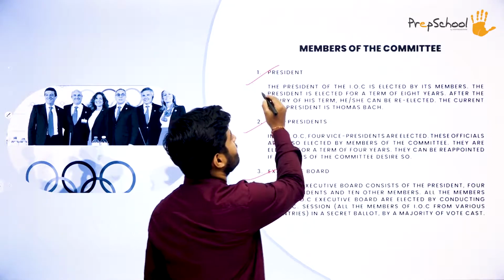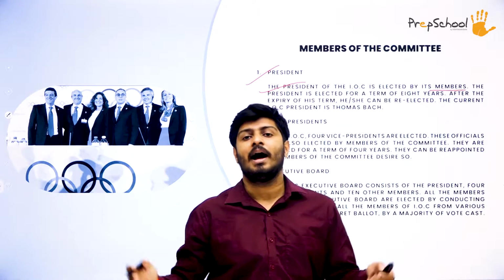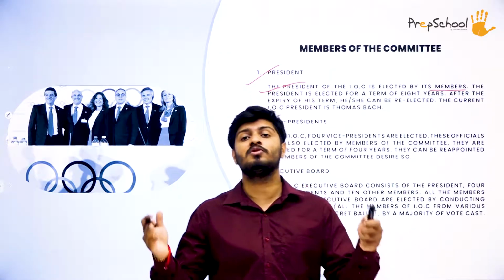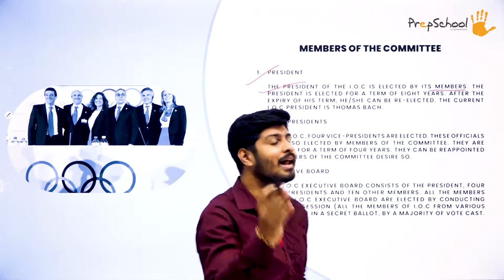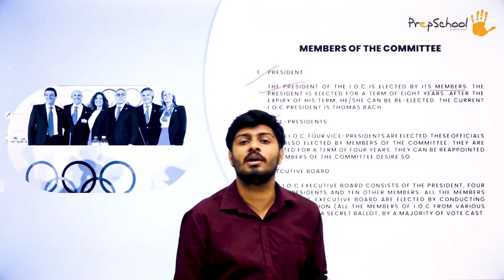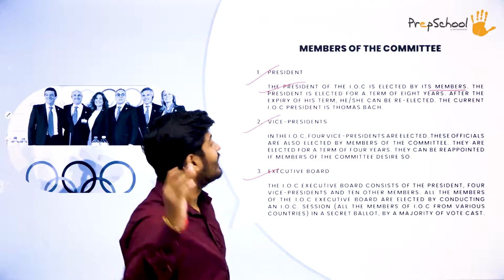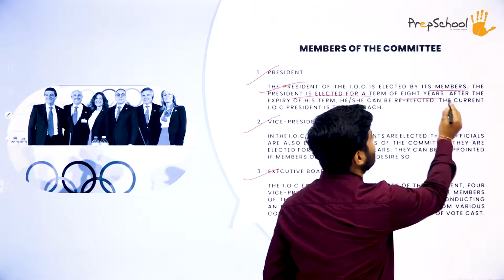The president of I.O.C is elected by its members. So like I said, International Olympic Committee has a board of members. All those board of members cast a vote, or they together elect the president of the committee. Which committee are we talking about here? We are talking about International Olympic Committee. Okay. The president is elected for a term of how many years? For a term of 8 years.